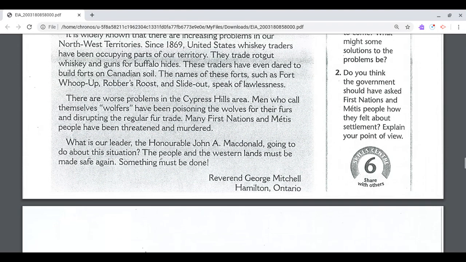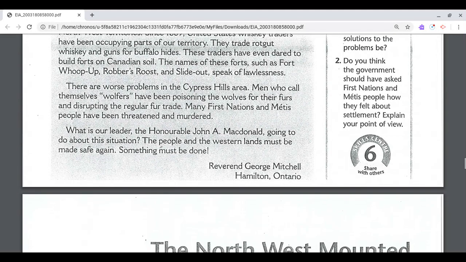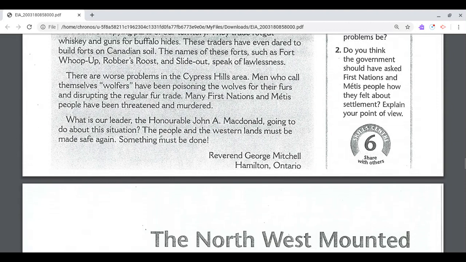There are worse problems in the Cypress Hills area. Men who call themselves wolfers have been poisoning the wolves for their furs and disrupting the regular fur trade. Many First Nations and Métis people have been threatened and murdered. What is our leader, the Honorable John A. Macdonald, going to do about the situation? The people in the Western lands must be made safe again.